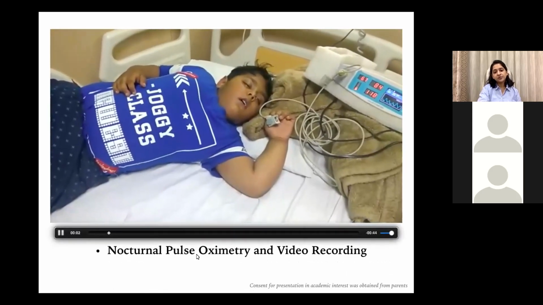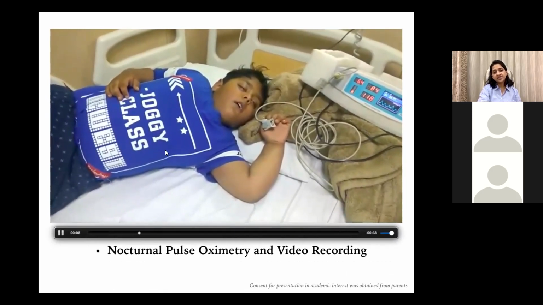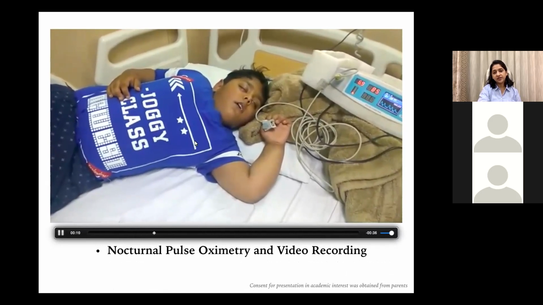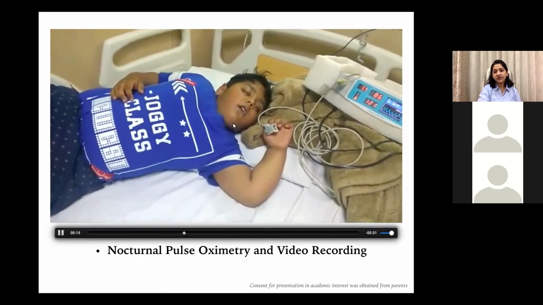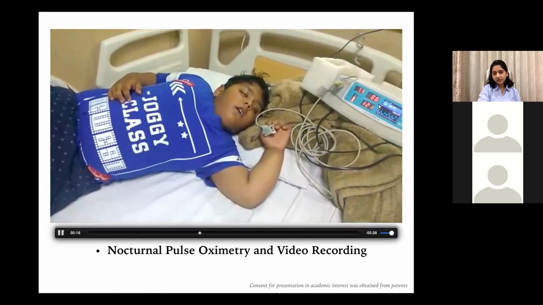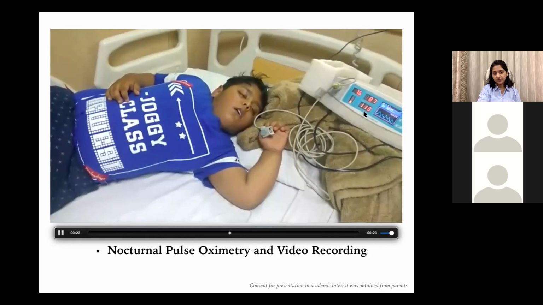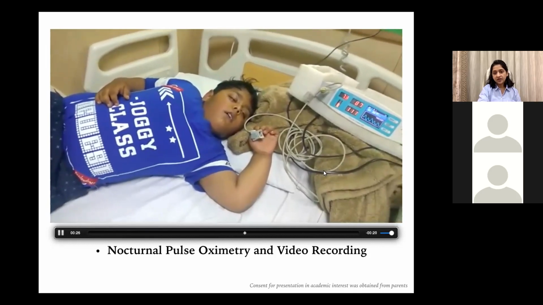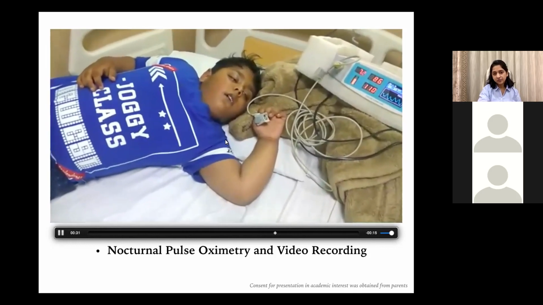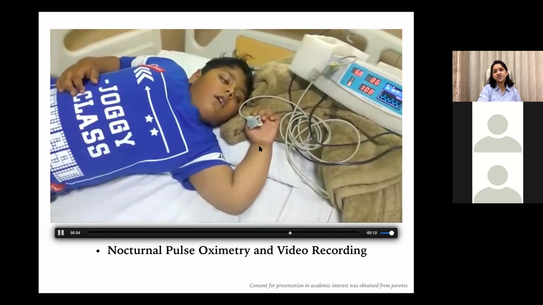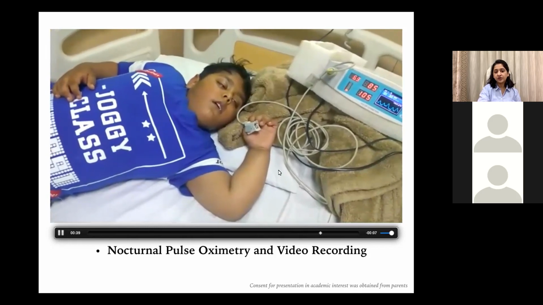This was a nocturnal pulse oximetry with video recording that we did in the hospital ward. This patient had significant labored breathing, signs of labored breathing. He had some nasal flaring, mouth breathing, snoring, and along with that, on the pulse ox, we could see there is some desaturation, and he had tachycardia as well. What I would like to point here is that despite the fact that he has all these breathing problems and his clinical signs and symptoms are suggestive of OSA, we are still not sure whether he has any apneas or not, even on the nocturnal pulse oximetry.